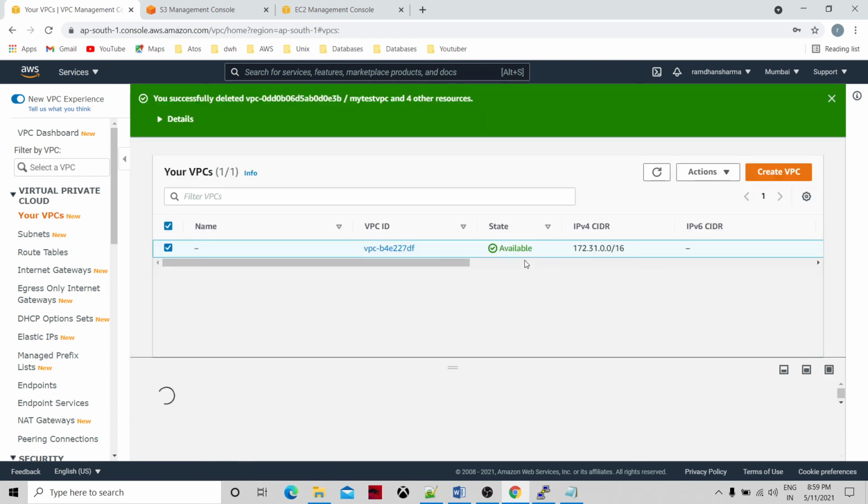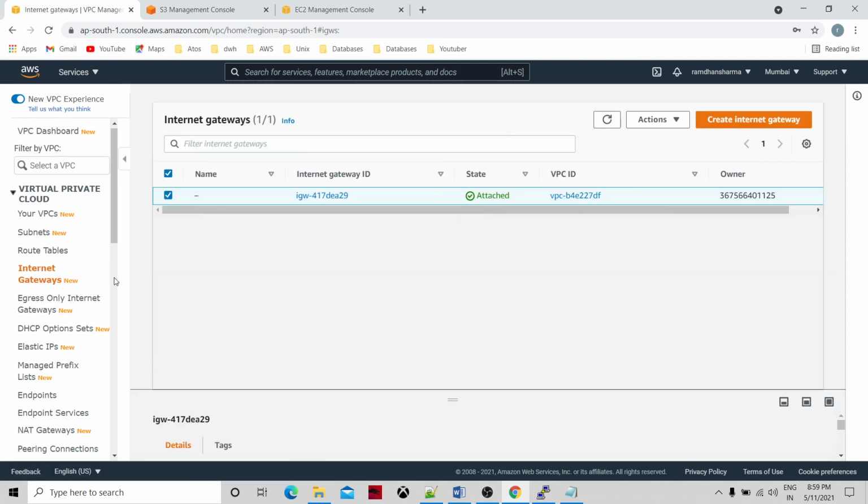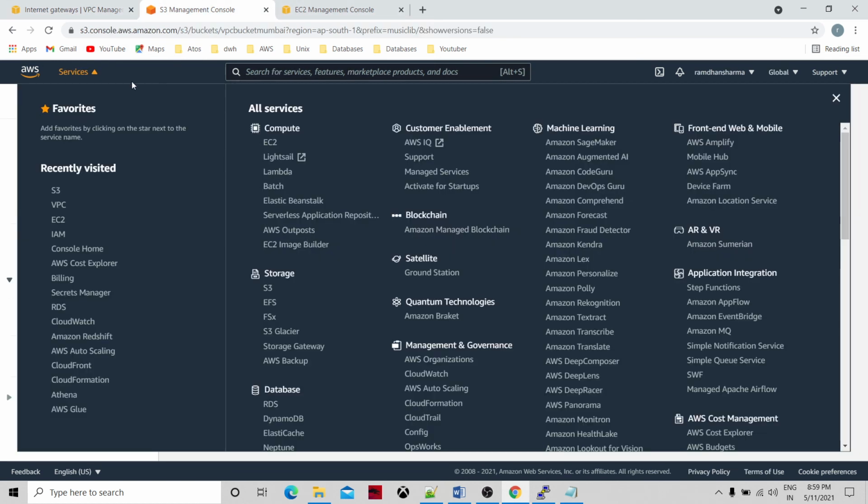It will try to remove every resource. Okay, this is the default VPC, so let it remain like that. I think I did not create any gateways. Let's see. There is already a default gateway. Okay, nothing is there. Now go to IAM if you want to remove that role.